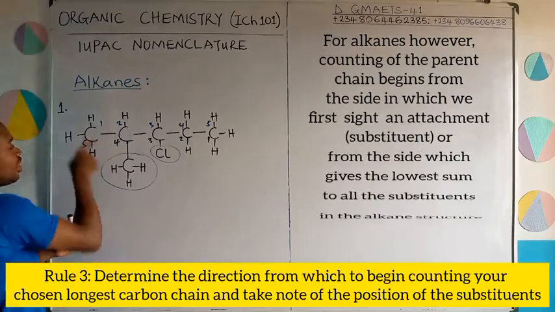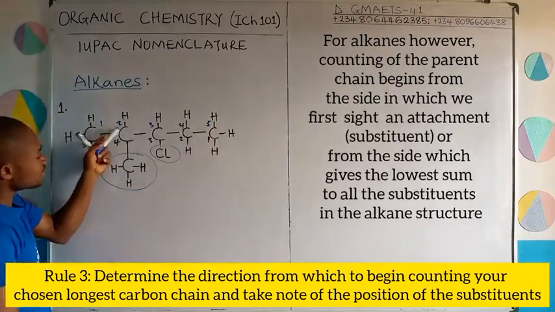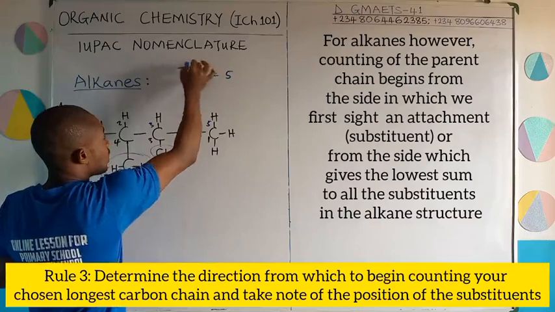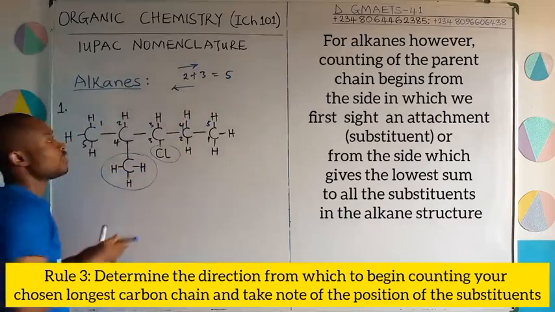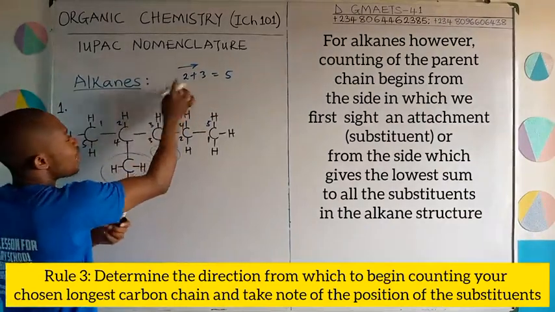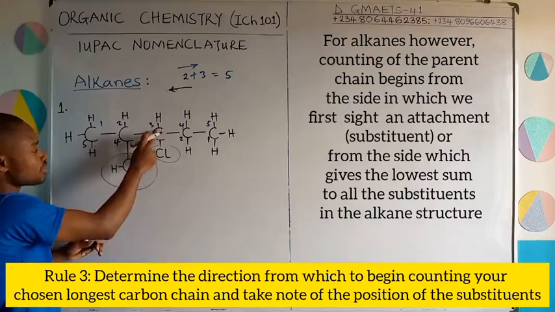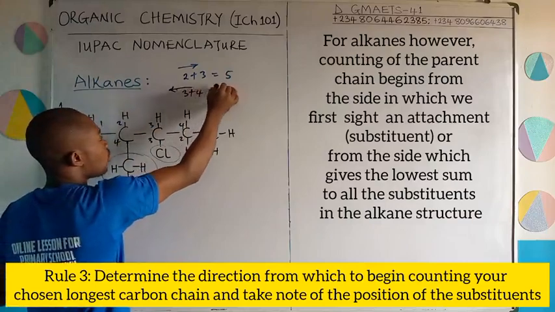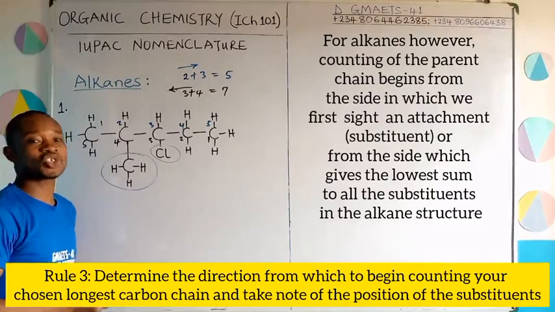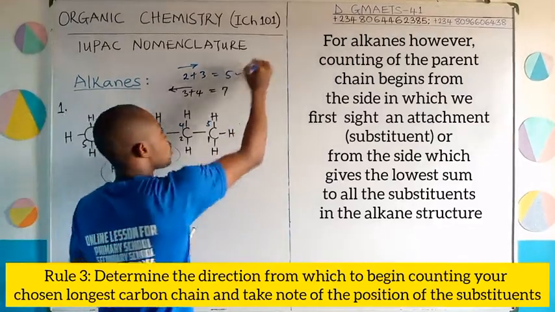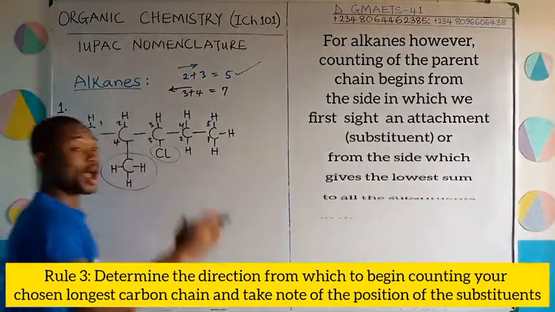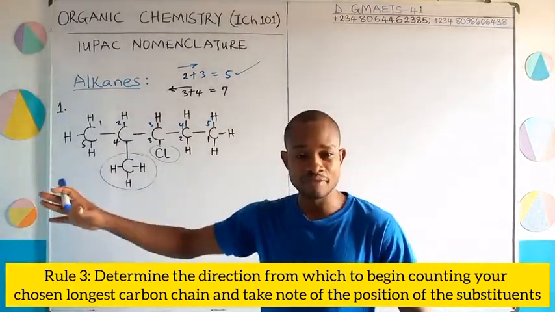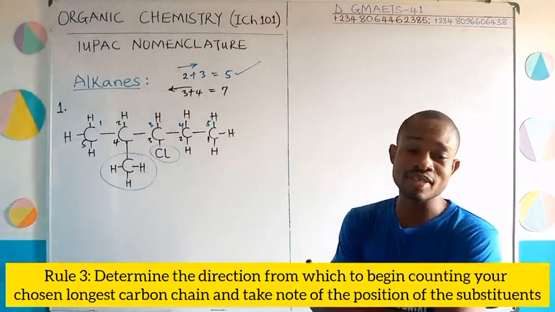Let's do that quickly and see. If you are counting from left to right, on the second and on the third, you have attachments. If you do 2 plus 3, you get 5. That is counting this way. Now, if you are counting this way, you notice that your attachment will be located on number 3 and number what? 4. 3 and 4. If you do 3 plus 4, you get what? 7. The smallest sum is this one, which is counting from left to what? Right. So that simply tells us that for this structure, I am going to count from where? Left to right. Our problem is solved.